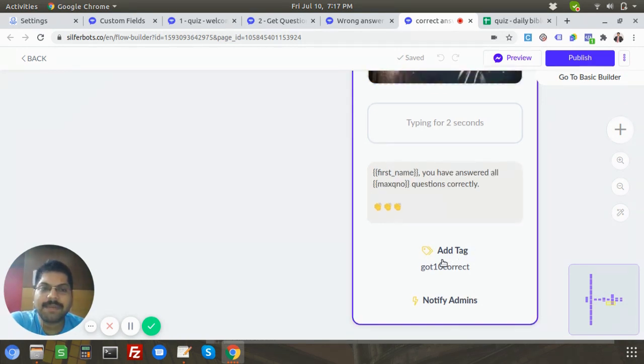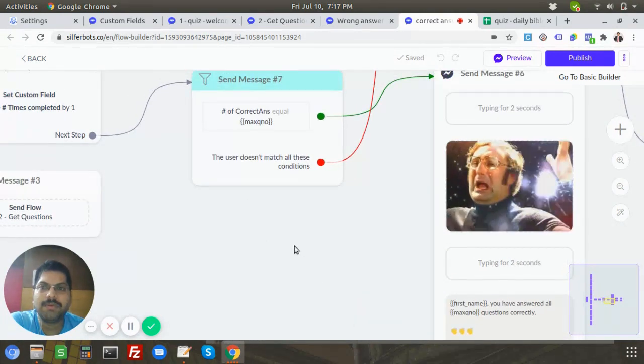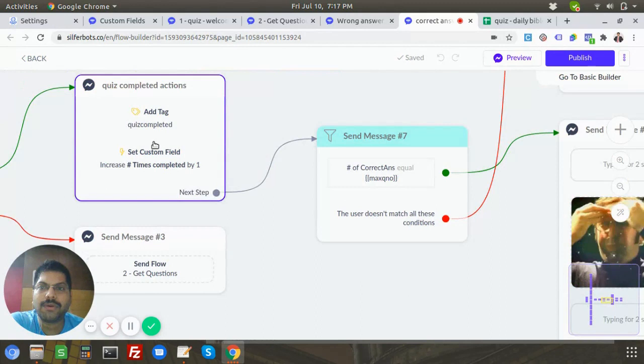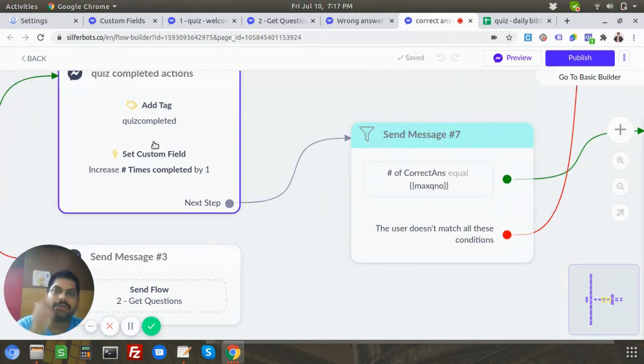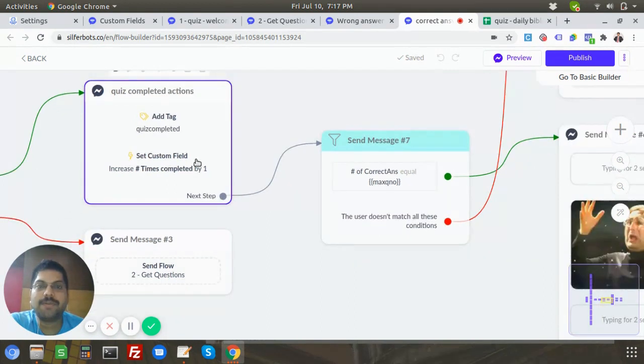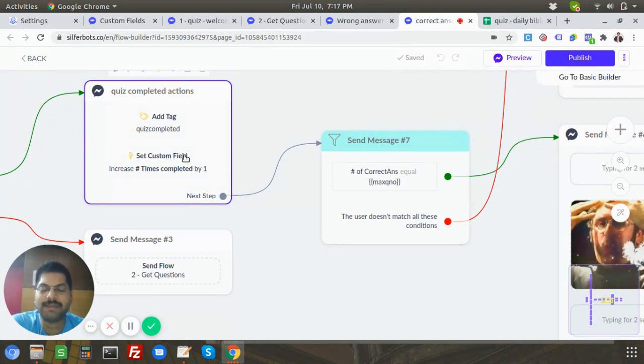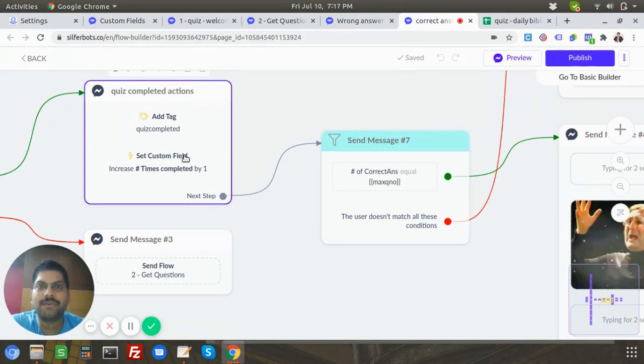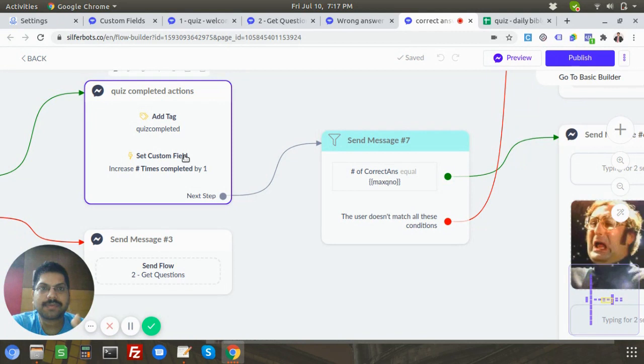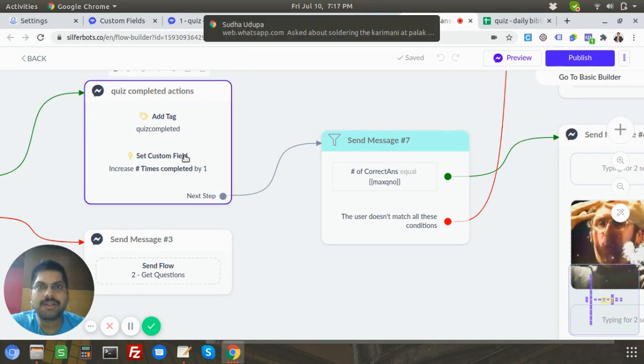That's another reason why I'm adding all these tags, because in the future, if I want to do any broadcast, or any rules-based or AI-based flows, it's easier for me to segment the users. That's the reason, and it's very important. Irrespective of this quiz, in any other flows, guys, I always say it's always better to tag the users.